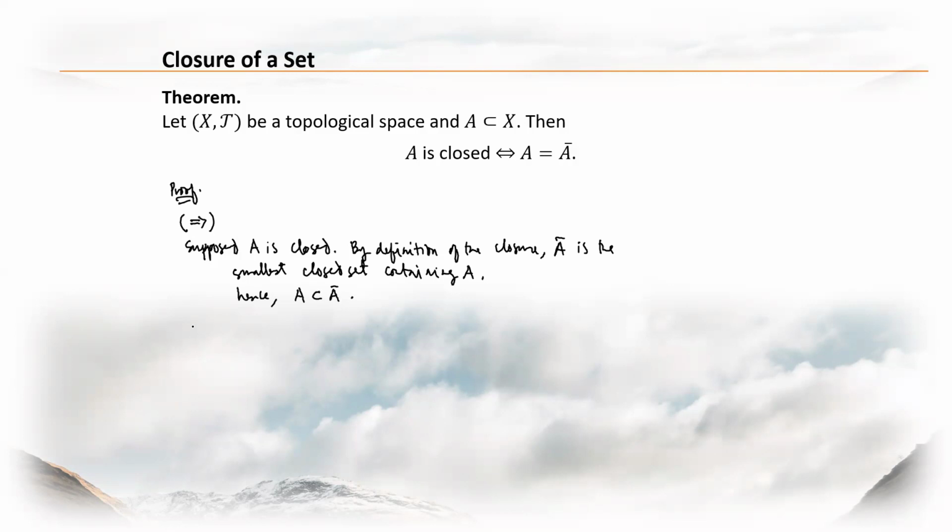And then we prove the other direction. By the way, not yet, because we're going to prove that A is equal to A bar. Okay? A is equal to A bar.